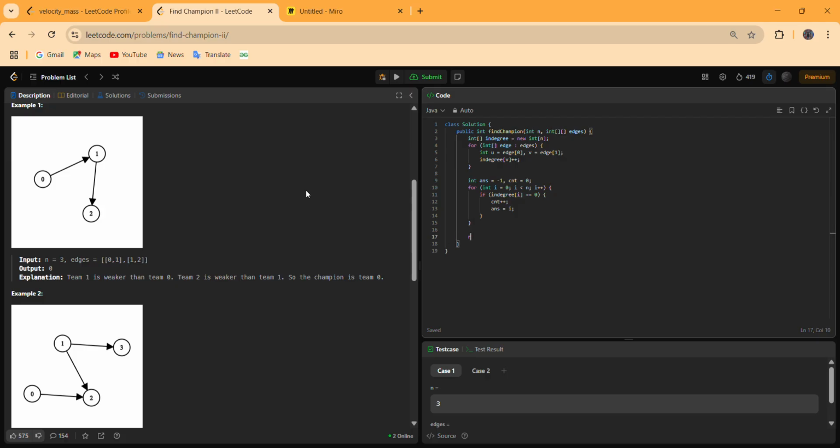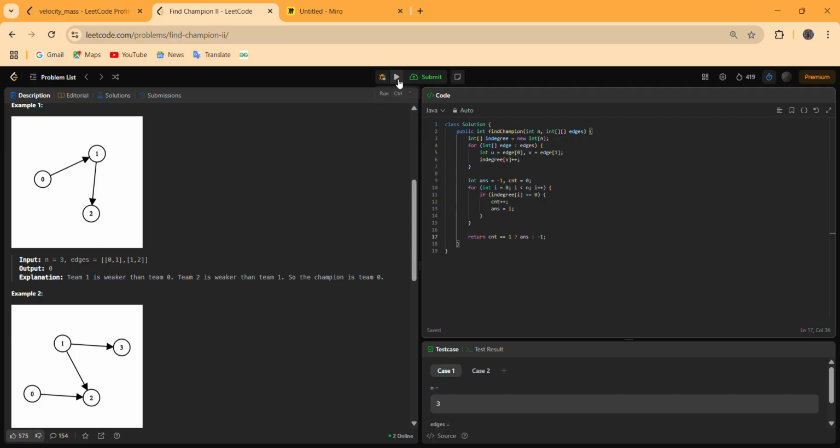Finally, check if there is only a unique answer, meaning only a single team that has in degree equal to 0. If this is true, we return our ANS. If it is not, then we return -1.